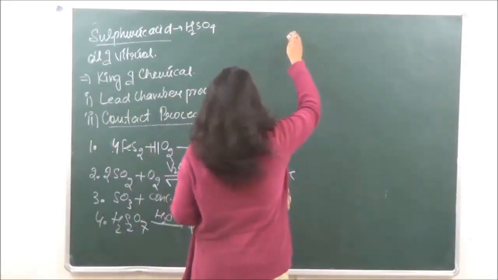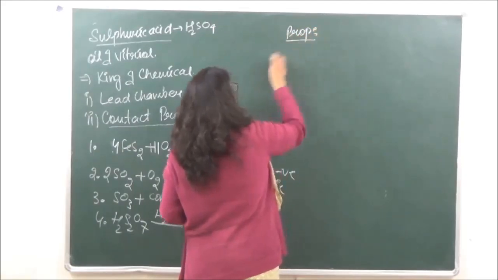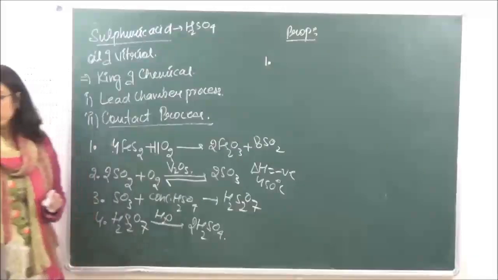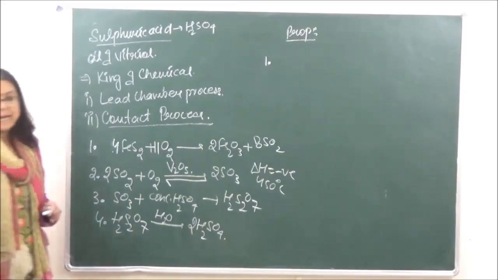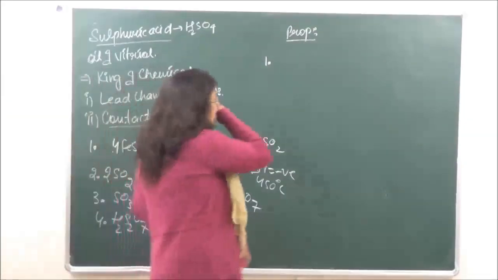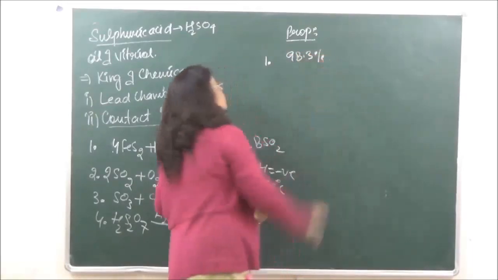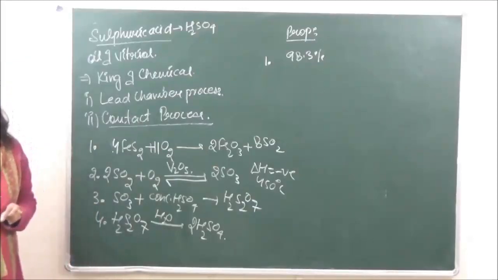Then next we come to the properties of sulfuric acid. When we're doing the properties of sulfuric acid, it is a colorless, viscous, syrupy kind of liquid, and it contains 98.3% sulfuric acid. ठीक है?